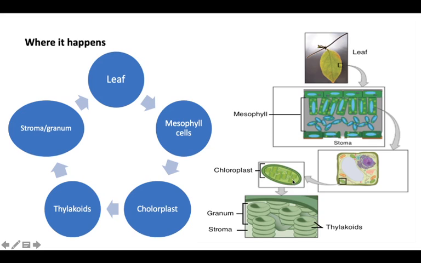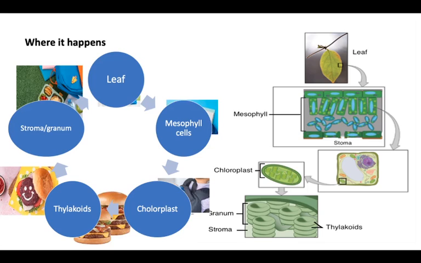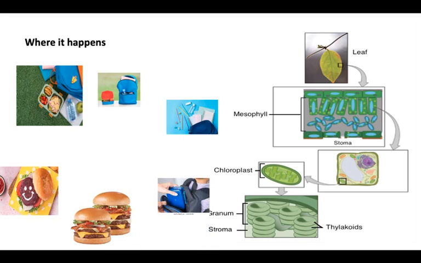So let's make an analogy. Let's try to remember this with an example. Consider this leaf as a school bag, and inside a school bag of a kid we have multiple books and stationery, but we are more interested in the chloroplast, the lunch box. So in the lunch box we see thylakoids: independent burger, patty, cheese.